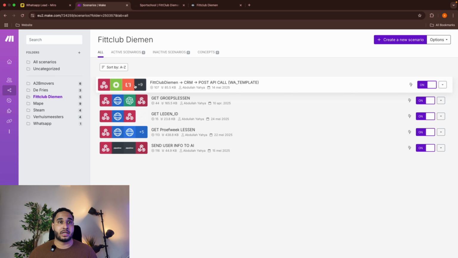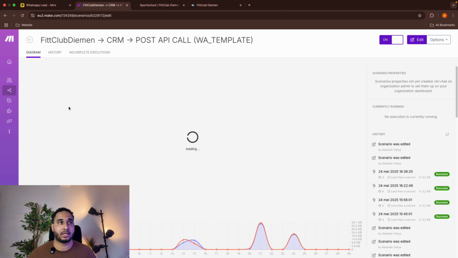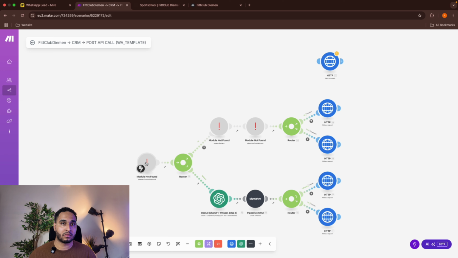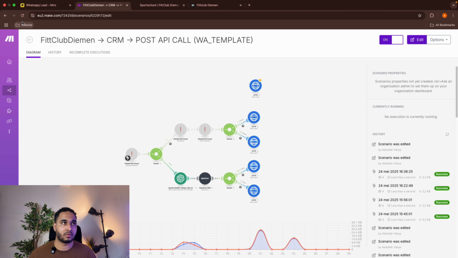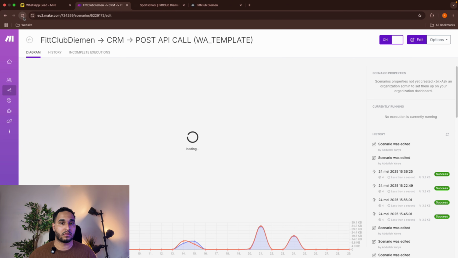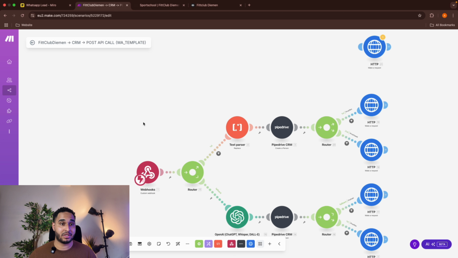These are the automations I've opened for this client. So let's go to the first one. This one was published a couple of days ago. I had to refresh it, I don't know why. But here we will get the information from the form submission.